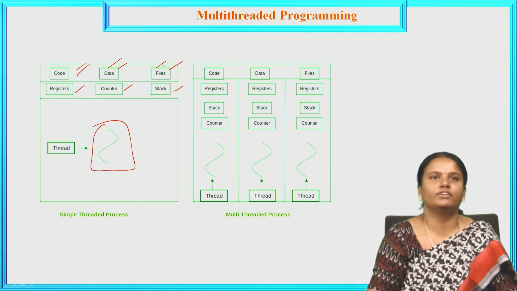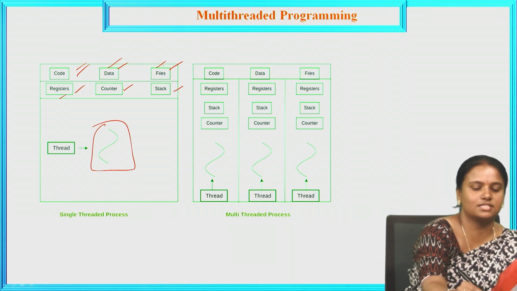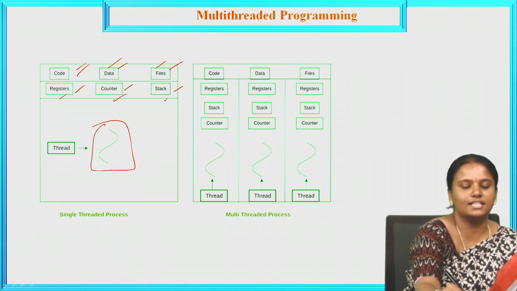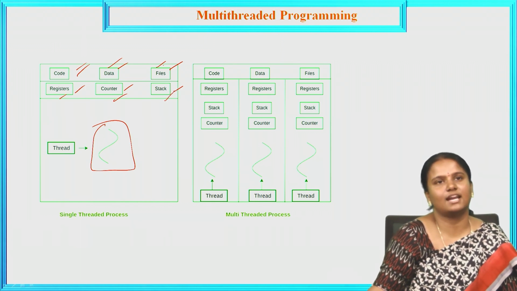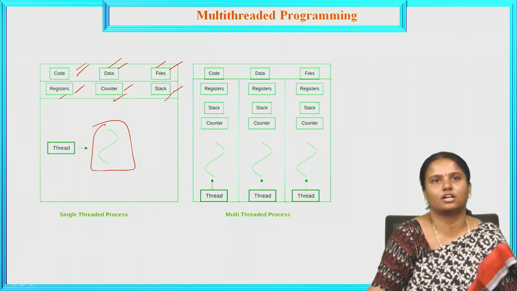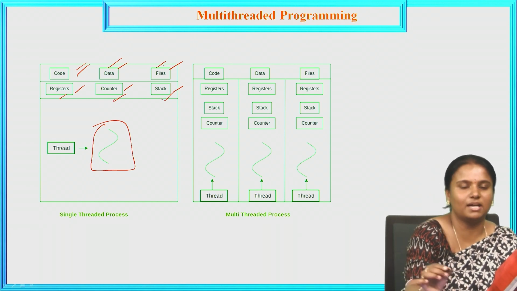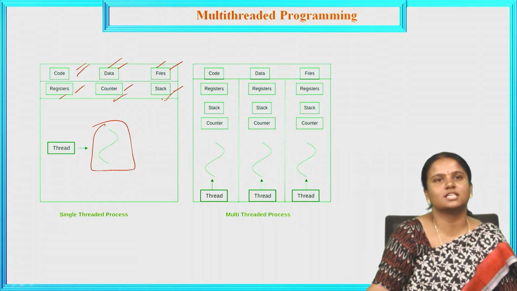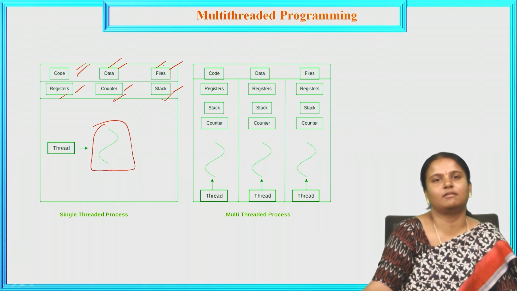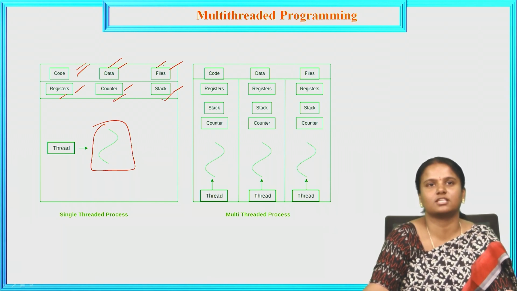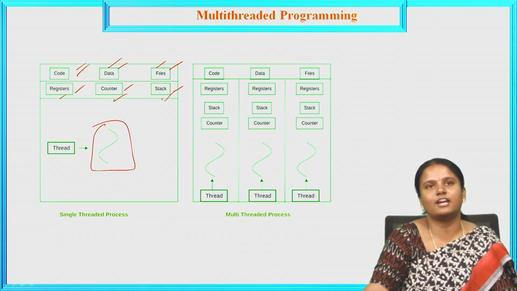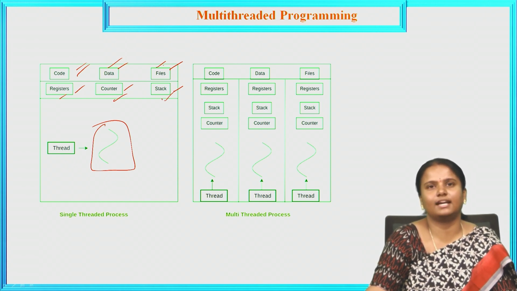After that he should maintain some registers, the program counter, then the stack. Registers are for storing the files, the counter is for executing the next instruction, and the stack holds the function call data. All of this contains only one single thread, because it is a single-threaded process. It consists of only one code, one data, one file, one register, one counter, one stack, and one thread. This is a single-threaded process.